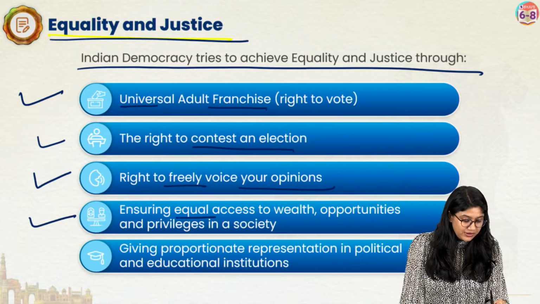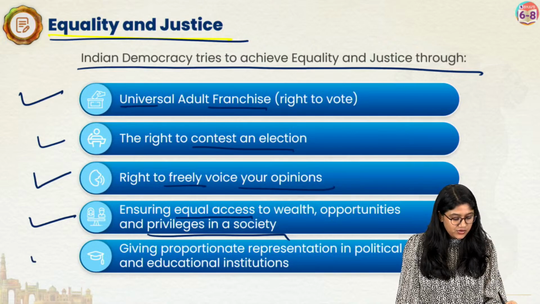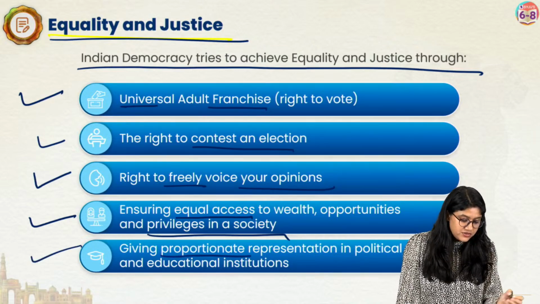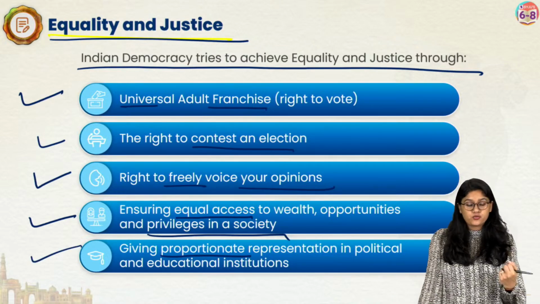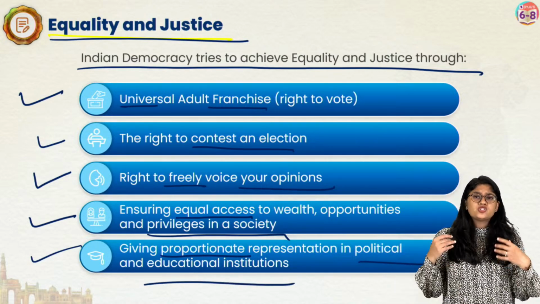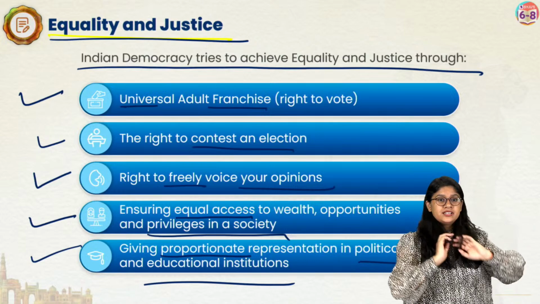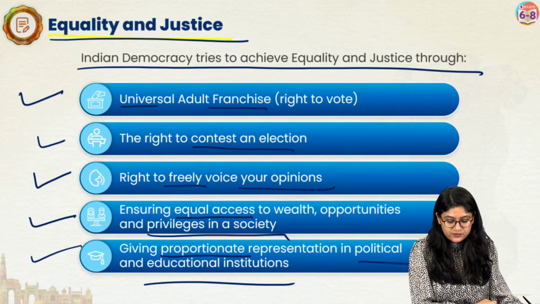Then ensuring equal access to opportunities and privileges in society, and giving proper chances for the development of education and political institutions. So the government tries its best to give the best to society. Clear, everyone? Very good.